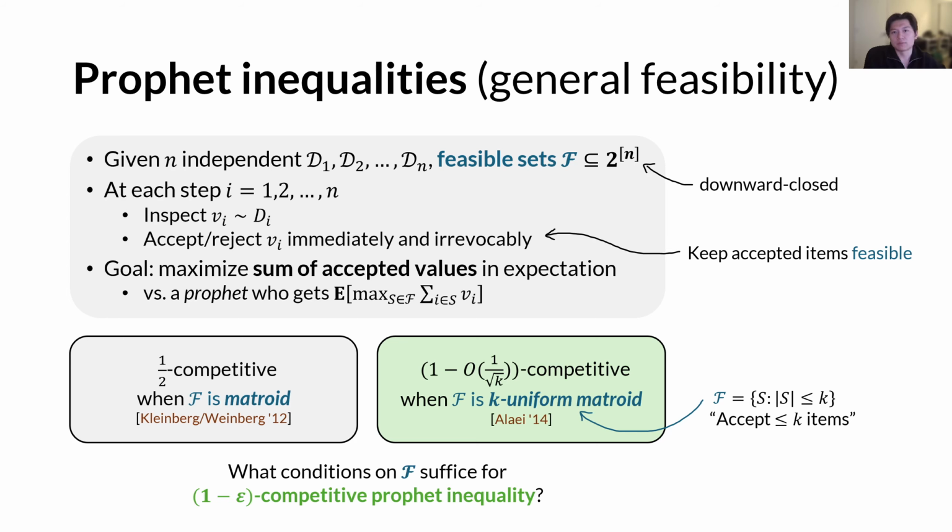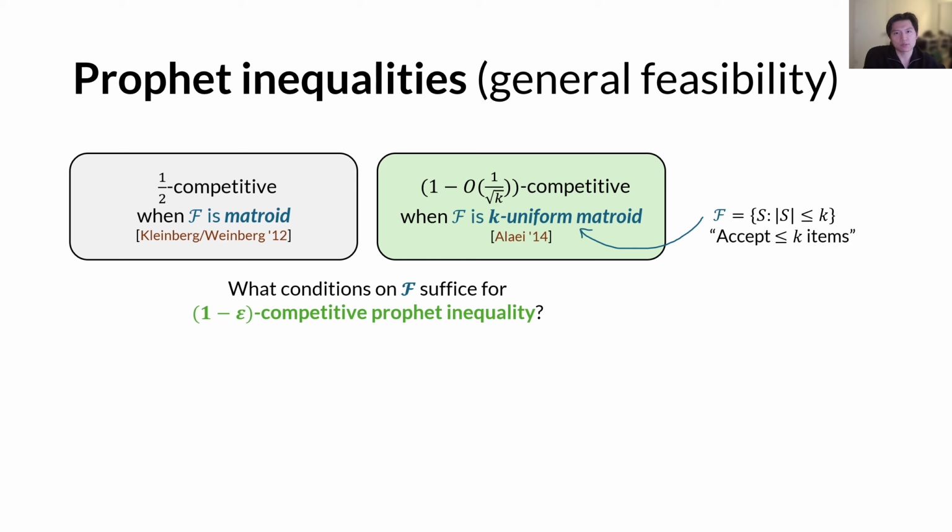A natural follow-up question would be, what conditions on the feasibility family F suffice for a nearly optimal, which is 1 minus epsilon competitive, prophet inequality? And we want to answer that question. To answer this question, our plan is to find what makes k-uniform matroids easy for prophet inequality.